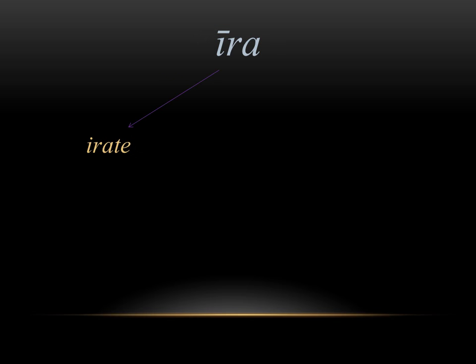Ira means anger in Latin, and from this we get the words irate and irascible. They mean the same thing. You're talking about being angry. If someone is irate, they're full of anger.